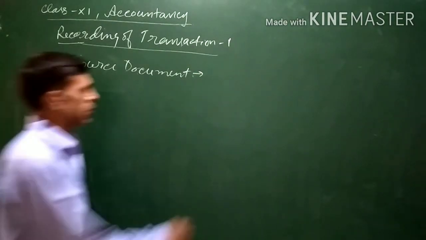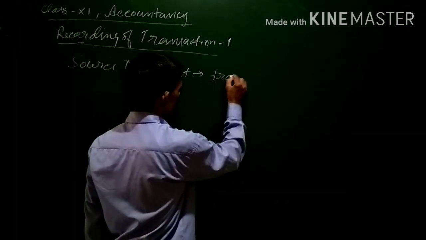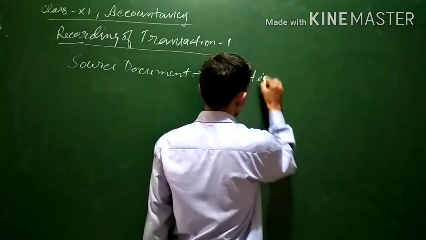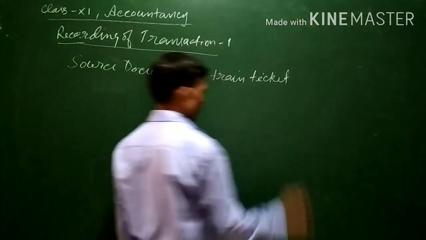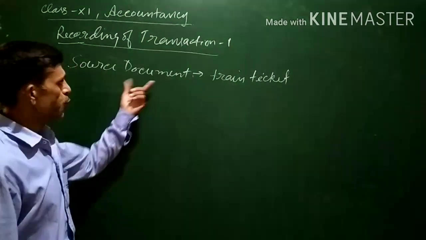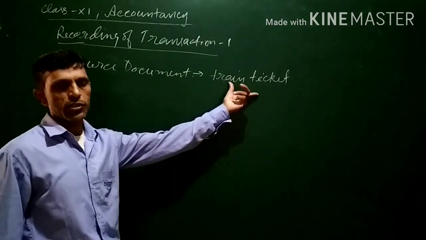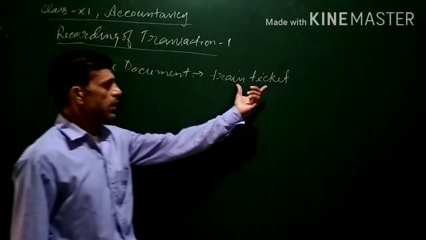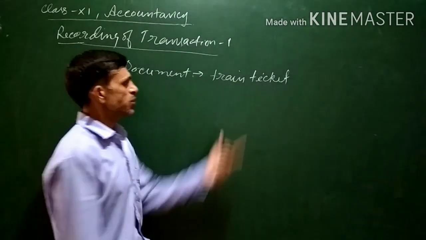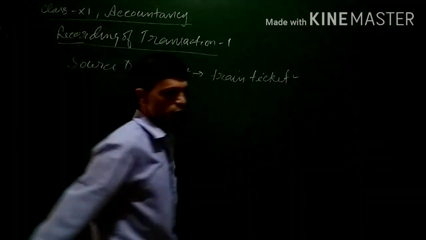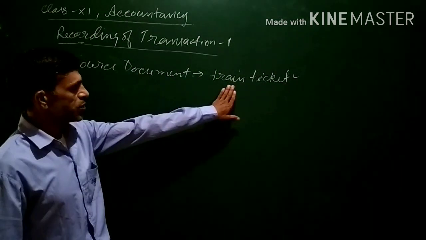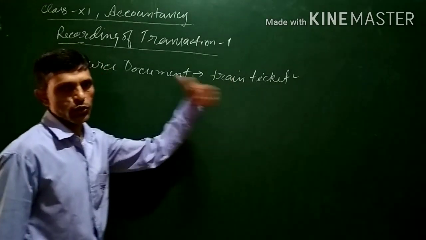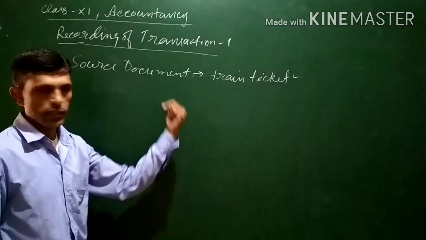A simple example you can say is a train ticket. If you purchase a train ticket, you will get the ticket and you will pay some money to the cashier over there. So this train ticket will be your source document, because this is the document which has been generated because of the transaction. You are paying the cash and you are getting the ticket.